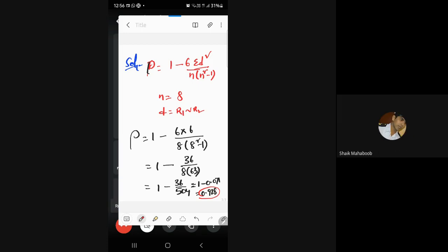Is 0.928 positive or negative? Positive. This means there exists a positive correlation between the two variables x and y.